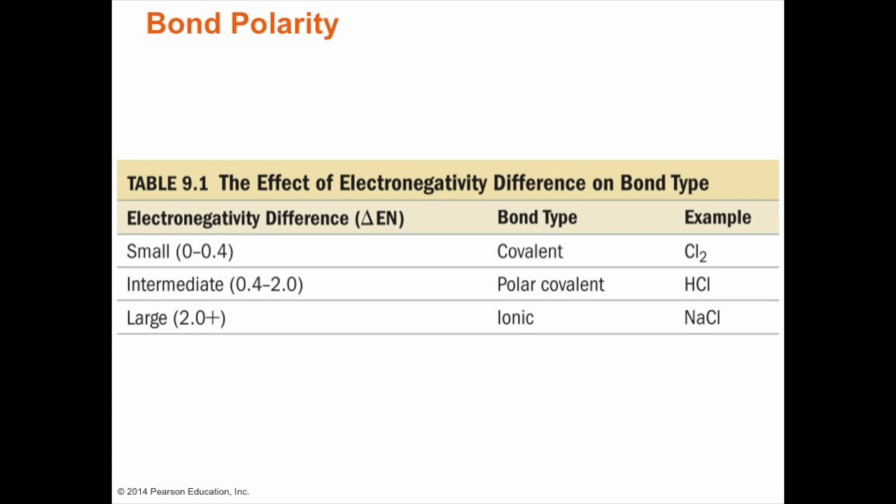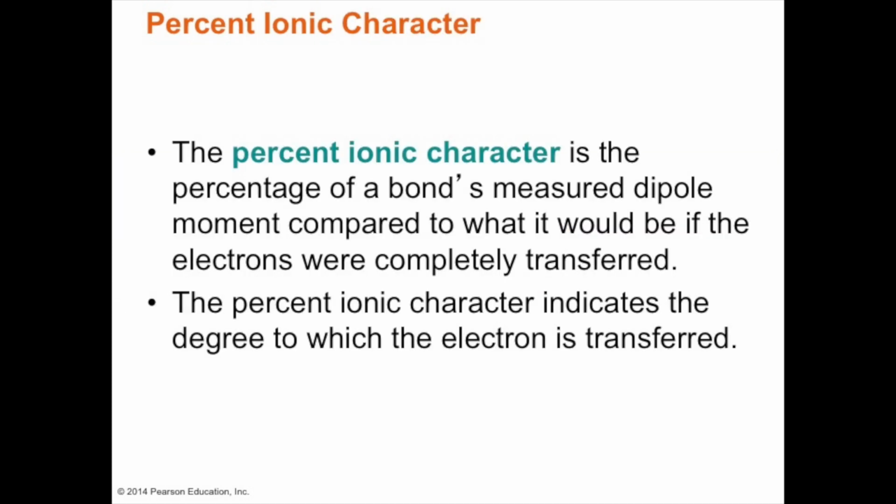So here it is again summarized for you in a tabular form. When it's small, you end up with a covalent, nonpolar. But if you have 0.4 to 2, you have HCl. The chlorine atom draws the electrons much more than hydrogen. So therefore, it's an intermediate polar covalent bond, and when you have a really large difference, like table salt, then you have an ionic bond.